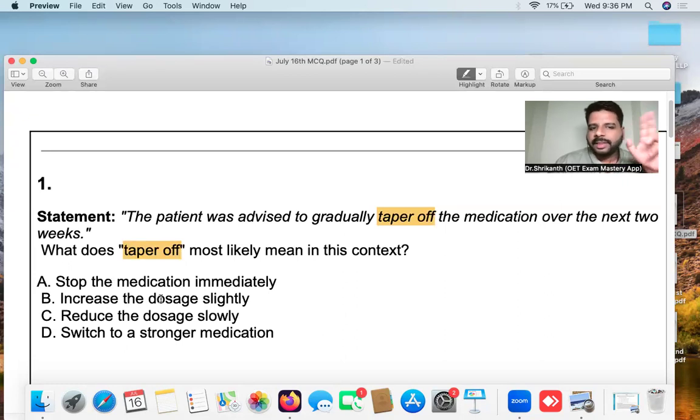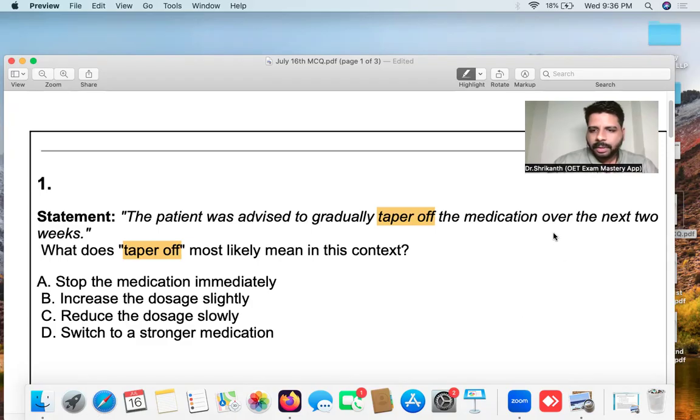Type your answers in the chat box. No one is going to judge you if you get an incorrect answer. Everyone participate. We learn from our mistakes. So is it answer option A, B, C, or D? What does taper off most likely mean?